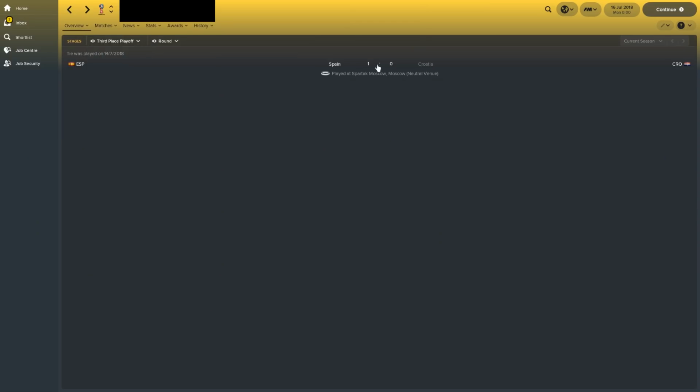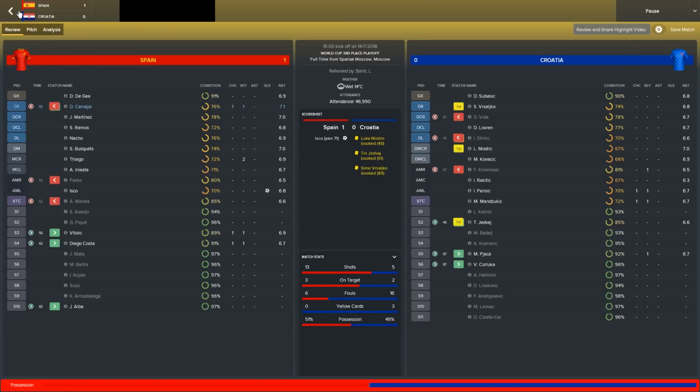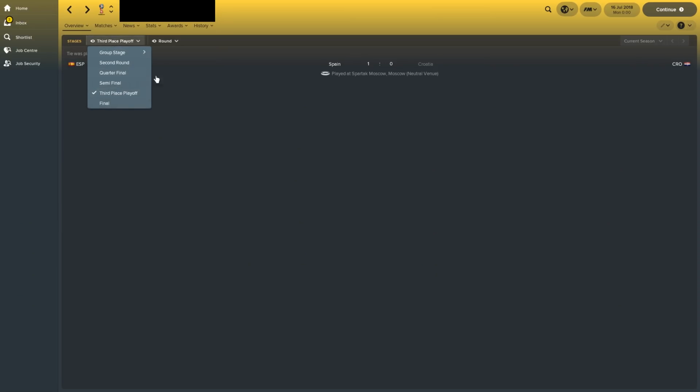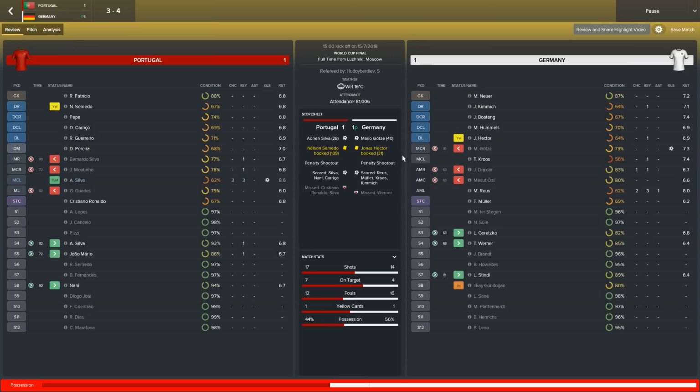Third place playoff went to Spain. They beat Croatia 1-0 thanks to a penalty from Isco. And the World Cup final then was won by Germany for the second time in this experiment. They managed to beat Portugal on penalties this time around after a 1-1 draw after 120 minutes.